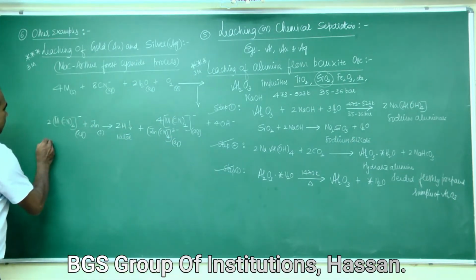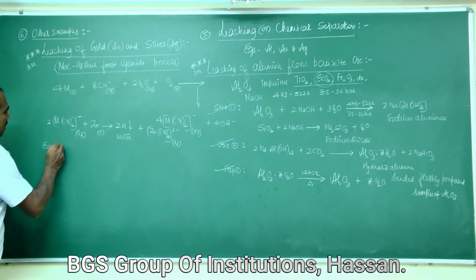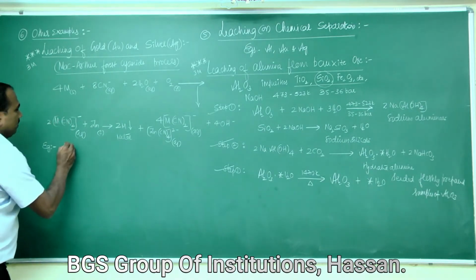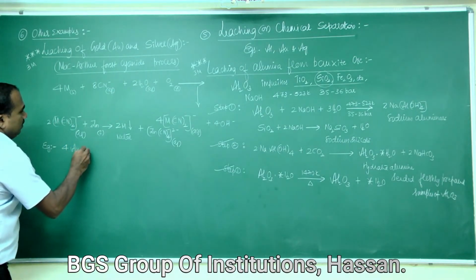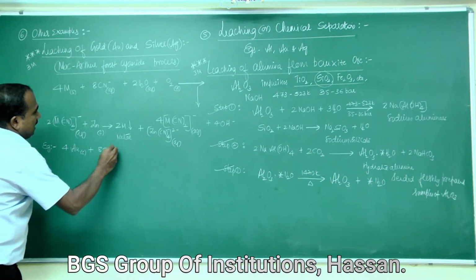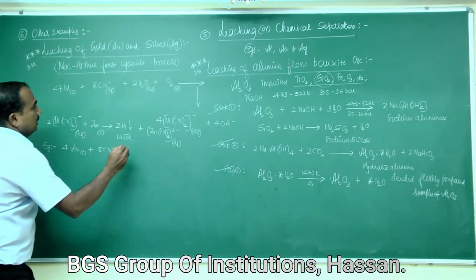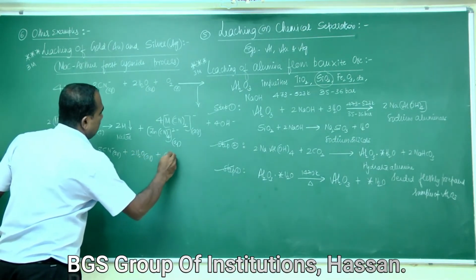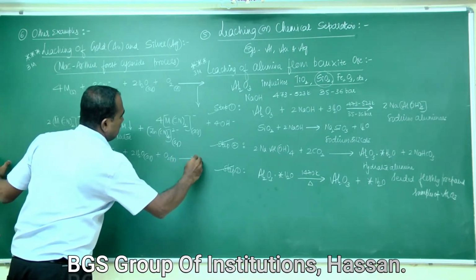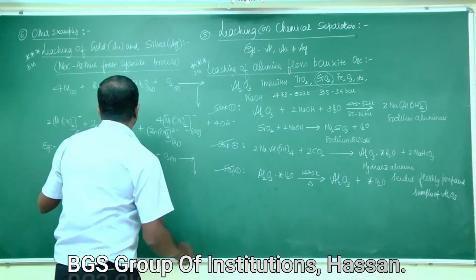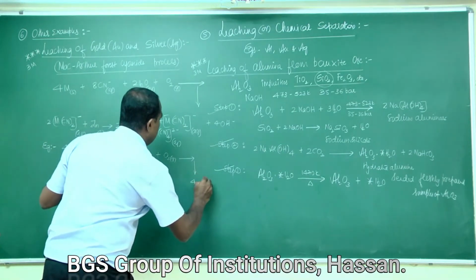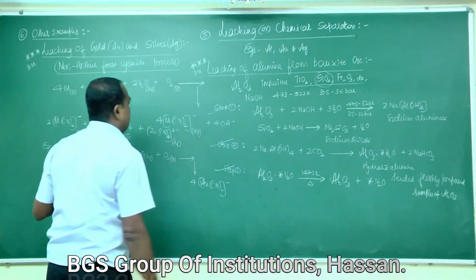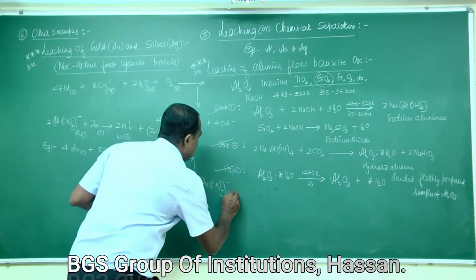Examples for this reaction: the ore of gold or silver. I take the first one, gold: 4Au solid plus 8CN⁻ aqueous plus 2H2O plus O2 gas. The metal cyanide formed is 4Au(CN)2⁻ aqueous.